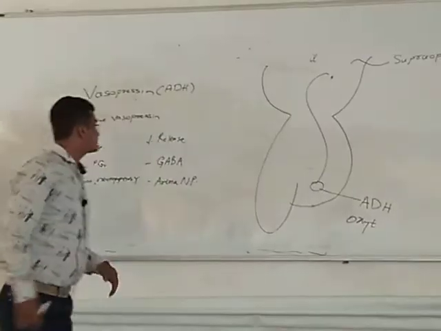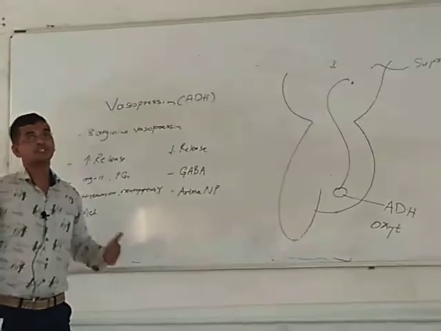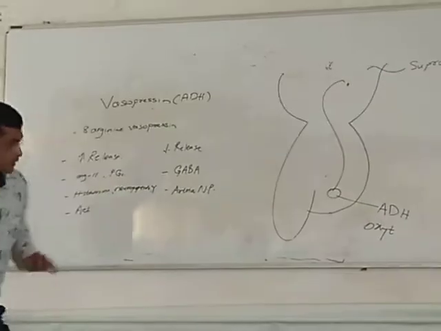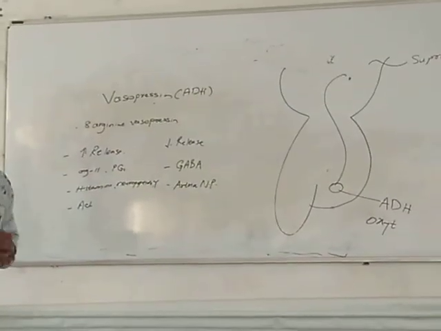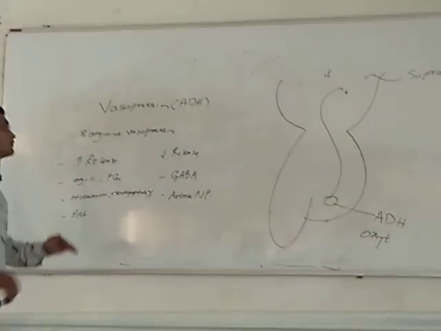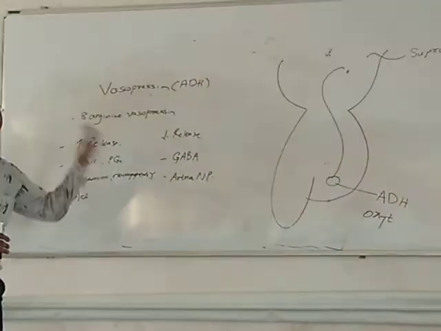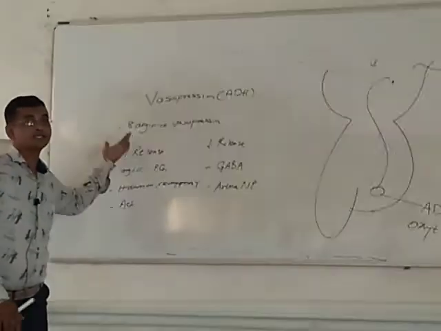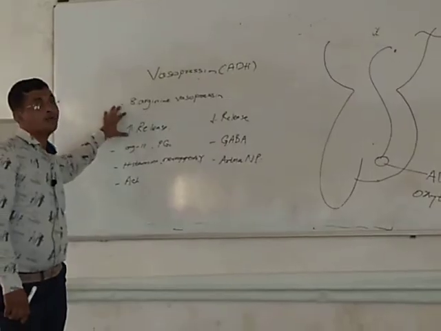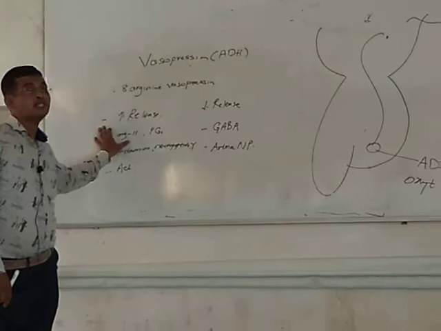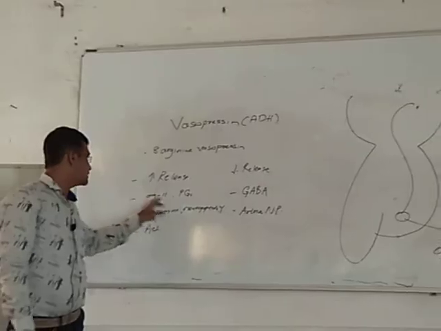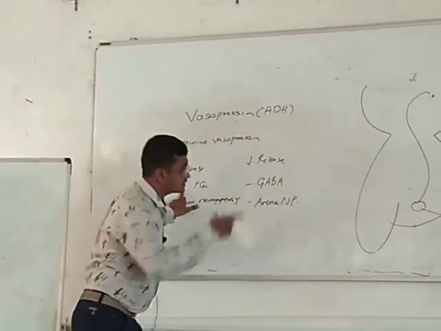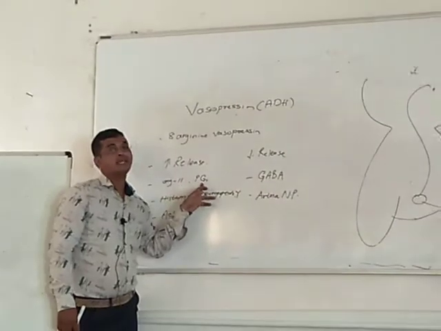Now let me discuss some drugs, neurotransmitters or hormones which affect the release of vasopressin, either increasing or decreasing it. First, which hormones increase vasopressin release? Normally angiotensin 2: when the concentration of angiotensin 2 increases, it also increases the release of ADH. Prostaglandins.